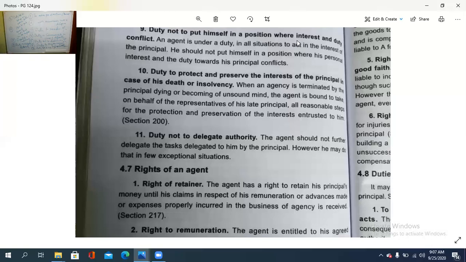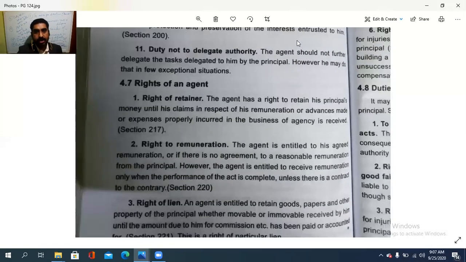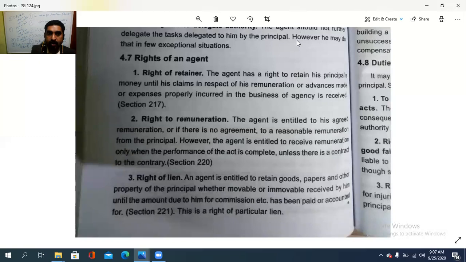Then, and finally, the duty not to delegate the authority to other parties. Not to delegate the authority. അധികാരം കൈമാറ്റം ചെയ്യപ്പെടരുത് എന്നുള്ളതാണ്. Then we are going to see the rights of an agent.